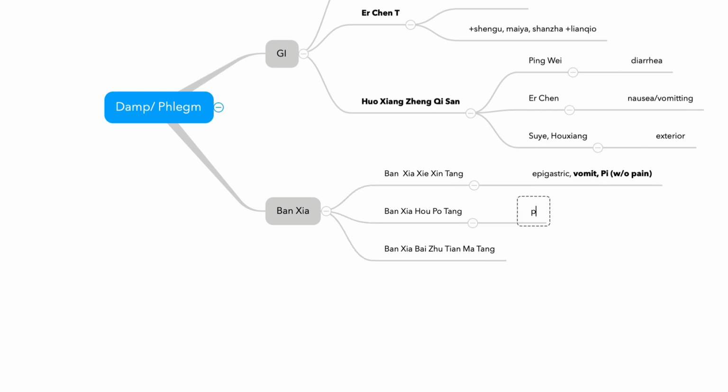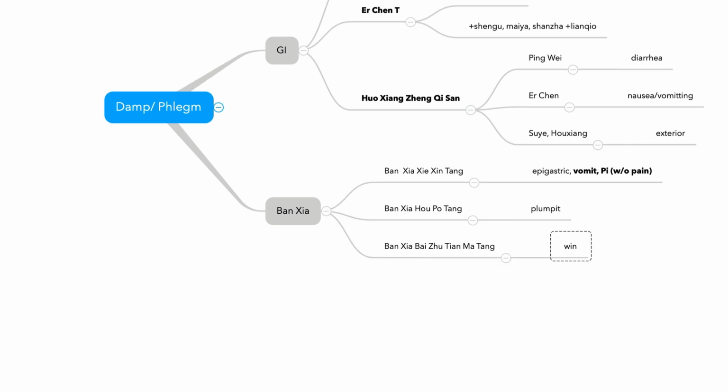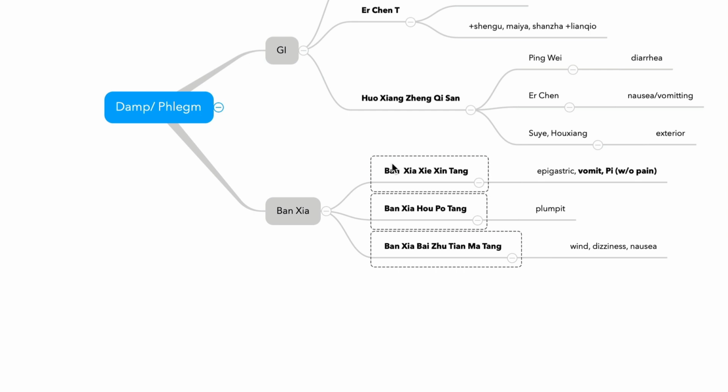And Bansha Ho Po Tang, plum pit. And Bansha Bai Ju Tian Ma Tang, wind-phlegm. Wind, dizziness, nausea. So this one is the most commonly used formula for migraine in Korea. So with Uchu Tang, Bansha Bai Ju Tian Ma Tang is commonly chosen for headache with gastrointestinal symptoms. Bansha Xue Shin Tang, Bansha Ho Po Tang, and Bansha Bai Ju Tian Ma Tang all treat damp and phlegm.